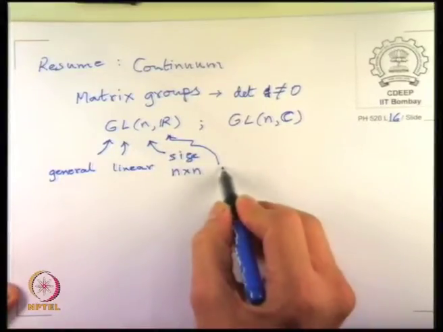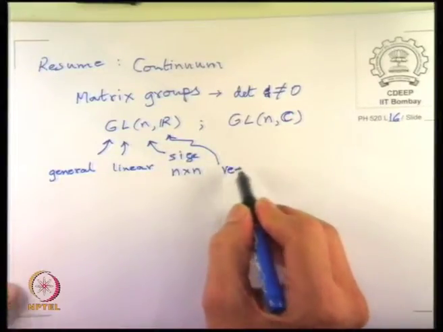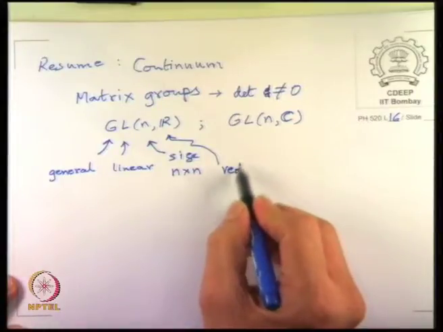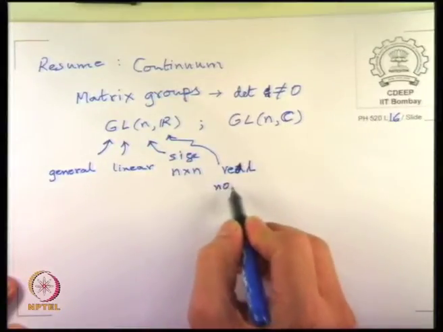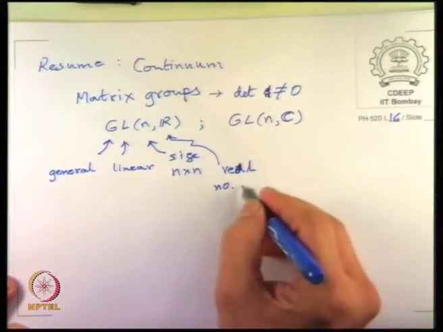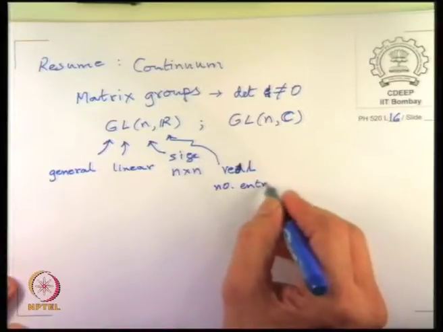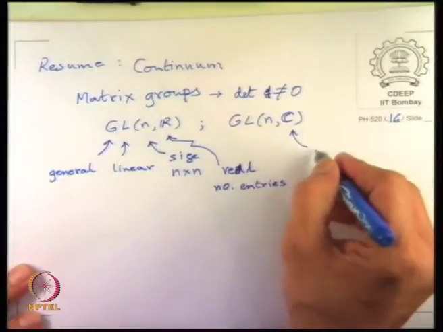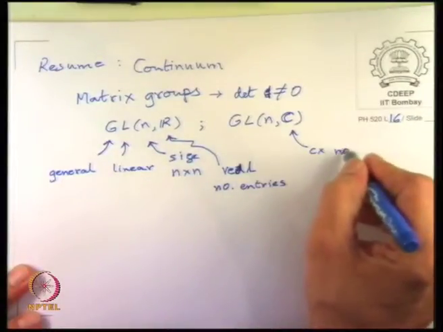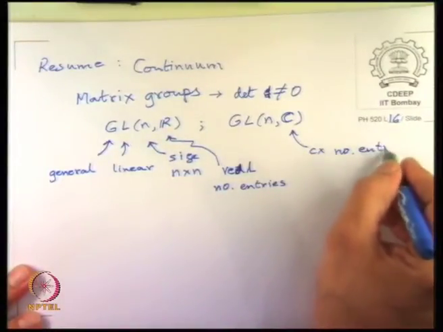So it is over a real vector space, or we can for this say real entries, and here it is complex number entries in the matrix.